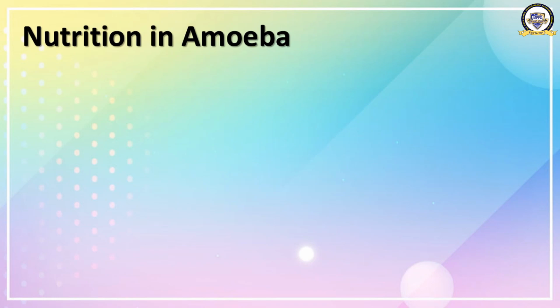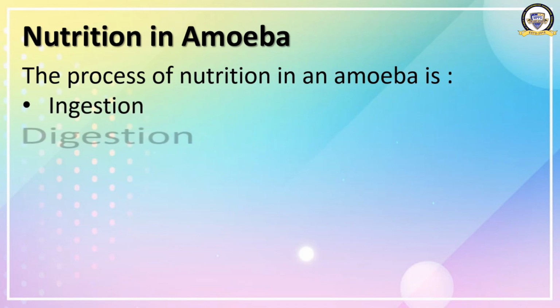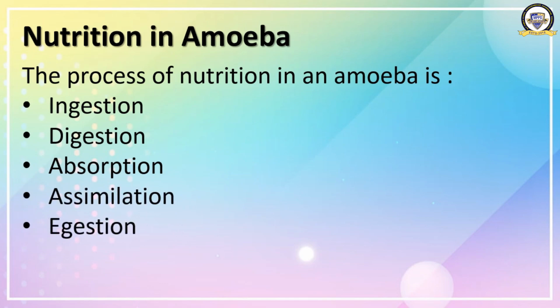Now, let us study the nutrition in amoeba in a detailed manner. The process of nutrition in an amoeba is as follows: ingestion, digestion, absorption, assimilation, and at last egestion. I will explain you one by one. As I told you in the beginning, nothing more different, but something you will get from these explanations. Just listen carefully. Ingestion.